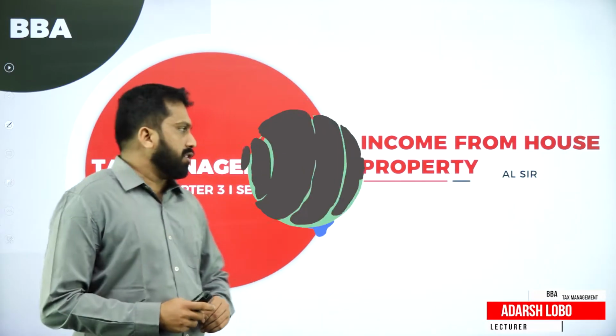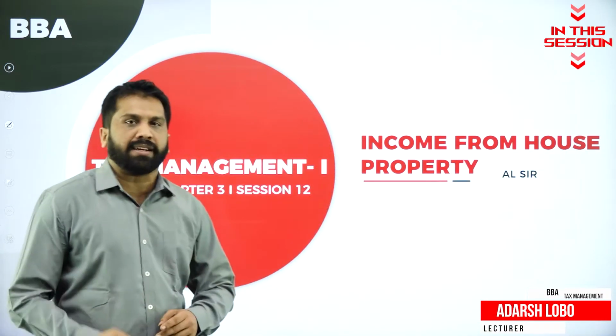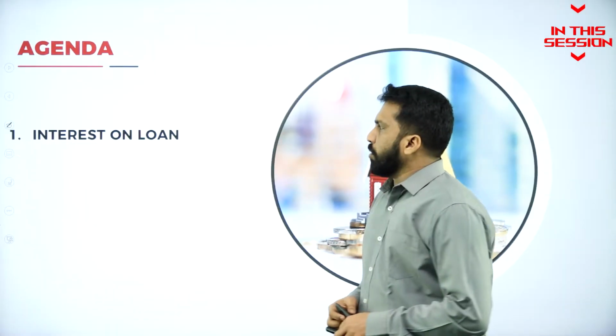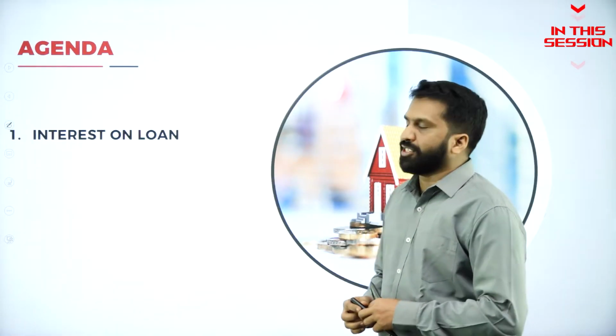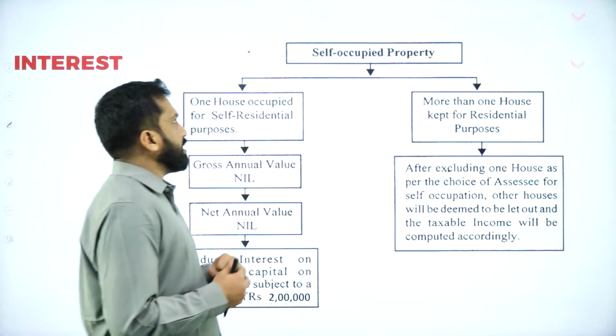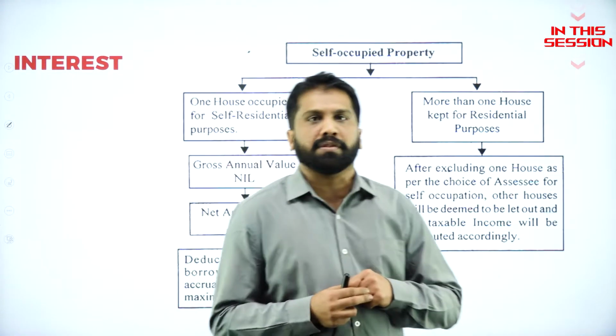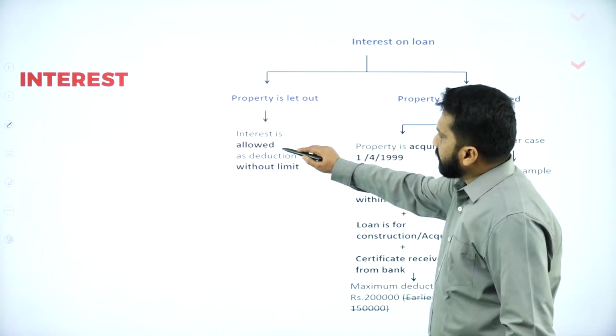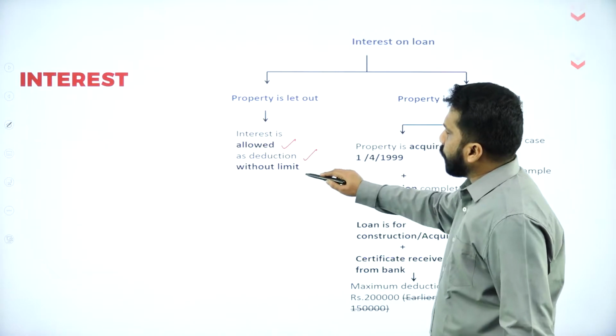Under income from house property, we have topics like self-occupied and let out property. Your agenda is only about your interest on loan. So this is a chart, actually it is only for your self-occupied property. If it is a let out property, what happens? Interest is allowed as deduction without limit.